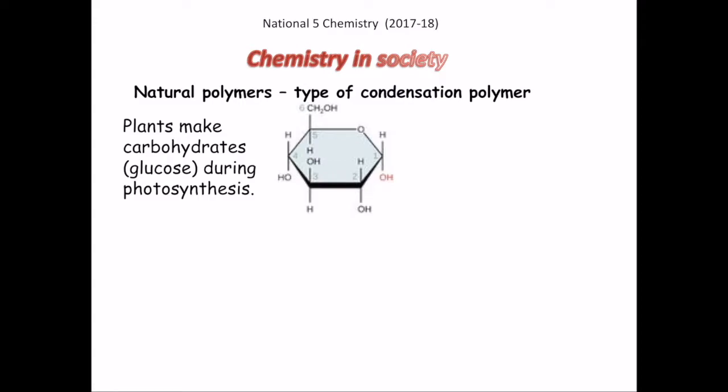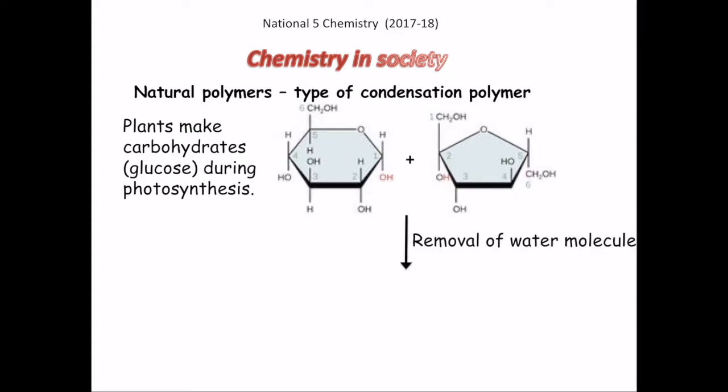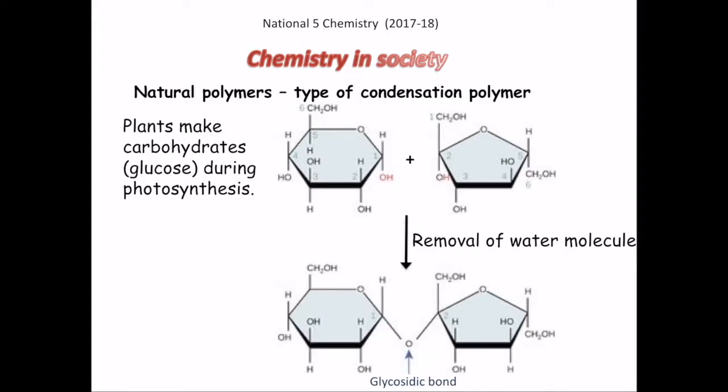This monomer combines with its isomer, fructose, which is very similar to glucose, and these two simpler units combine together to form a sucrose molecule, which is a condensation product of these two monomers, followed by removal of one water molecule.